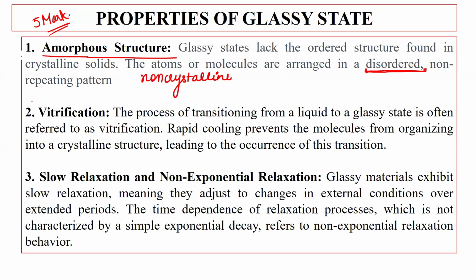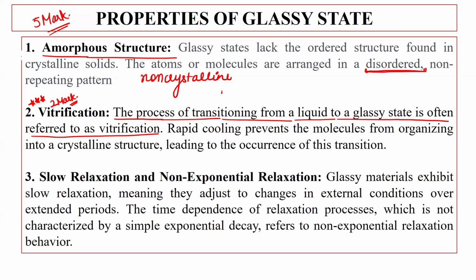The second point, very important, somewhere I have seen this question is also coming in 2 marks in the university. Vitrification. What do you mean by vitrification? The process of transitioning from liquid to glassy state is known as vitrification.